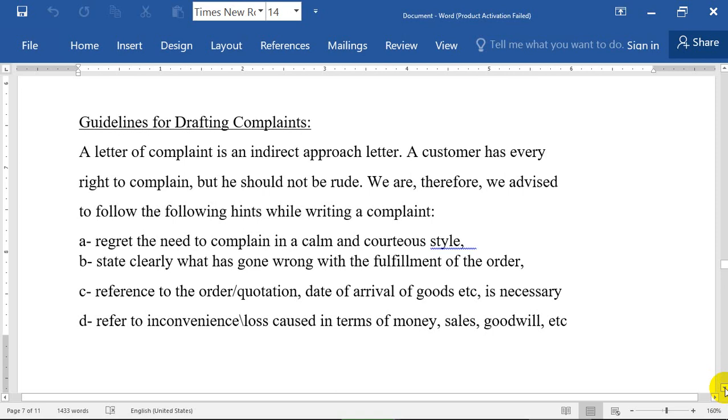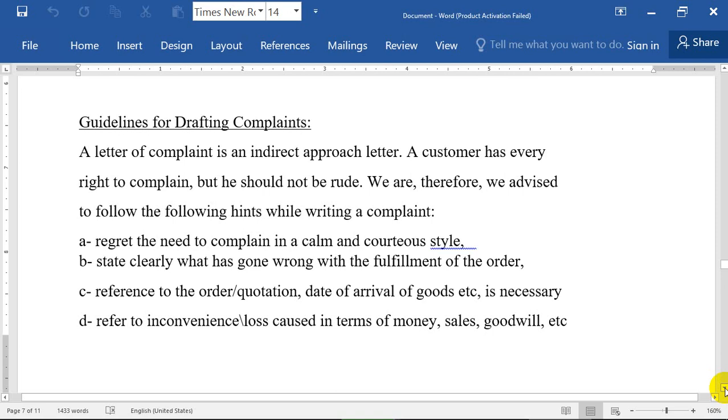Refer to inconvenience, loss caused in terms of money, sales, goodwill, etc. For example, what does it mean here? When they send you the goods, sometimes you have to complain about an inconvenience or something lost. For example, you have to count after you get your goods.